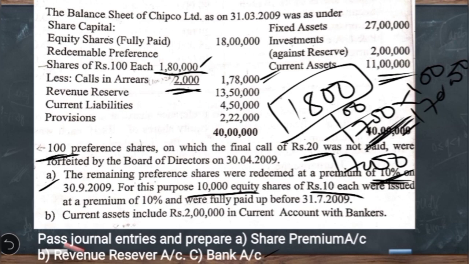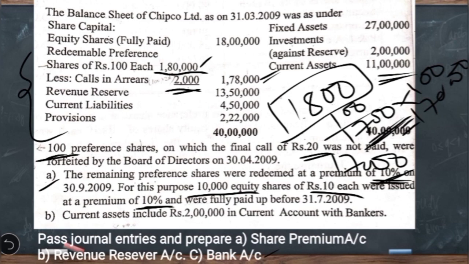Now coming to the securities premium, if you see the liability side, we don't find any securities premium balance, which means that the old balance of securities premium is not given in the question. Now coming to the fresh issue, what is the capital raised under fresh issue? 10,000 equity shares of rupees 10 each, which means that 1 lakh is the amount received towards the equity share capital. On that they have collected 10% premium, which means that 10,000 is the premium which they have collected at the time of fresh issue, and that has been transferred to securities premium account.